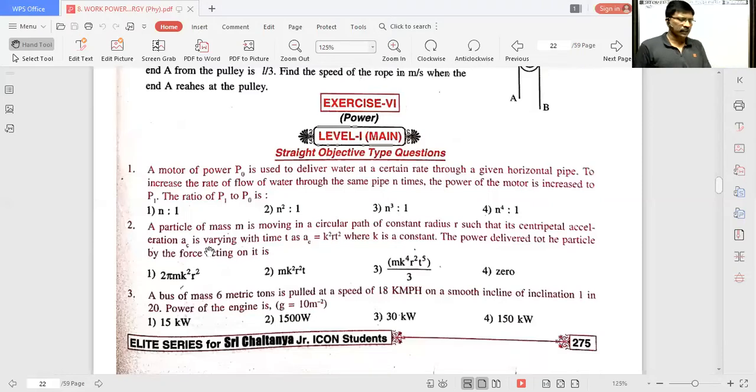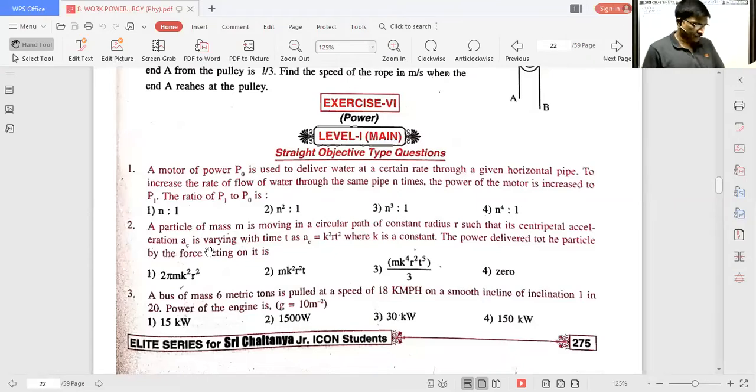Okay, page number 275. First, we have to do the power related problems. Exercise, lecture sheet, exercise 6, level 1, page number 275, problem number 1.